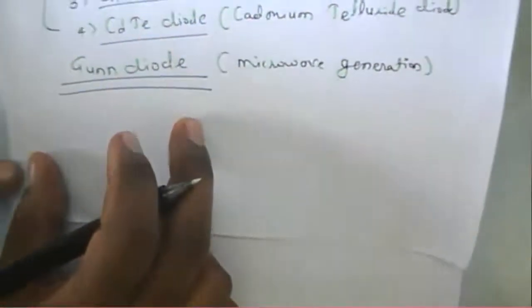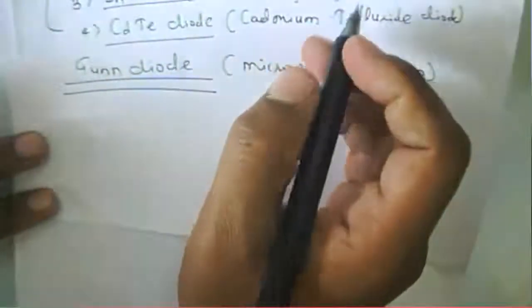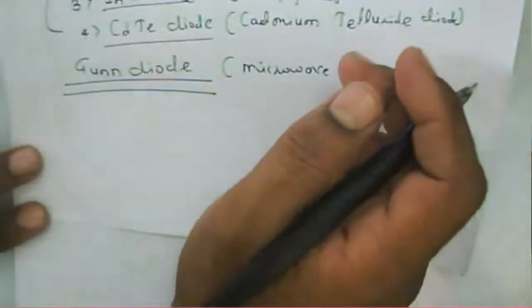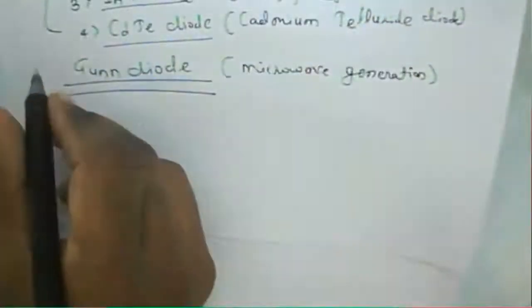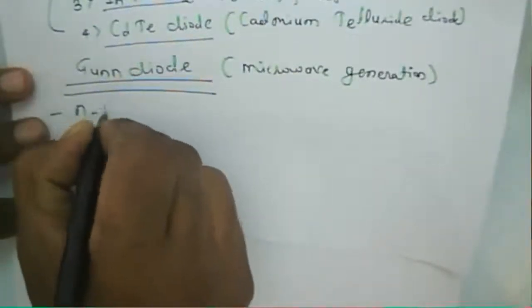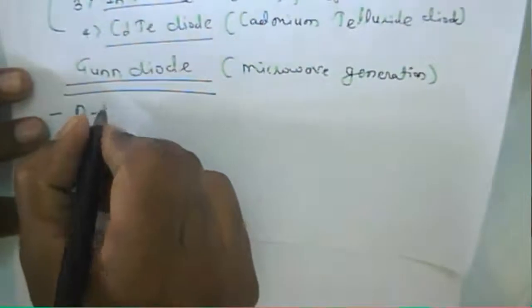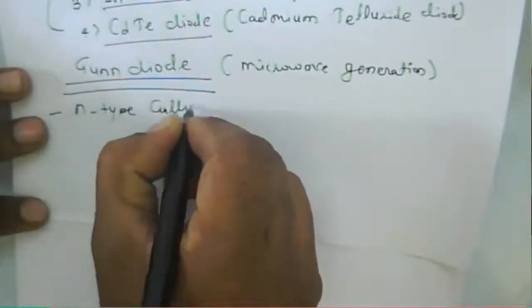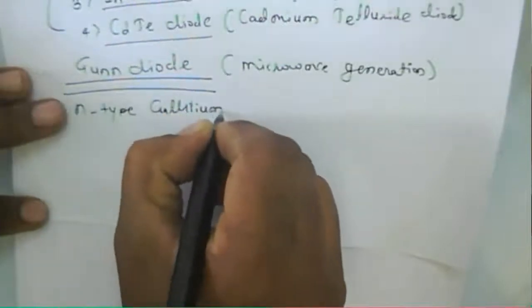When we apply the bias, a microwave signal is generated. Transferred electron devices are only a block of N type or P type material, but in this Gunn diode they are using N type gallium arsenide.